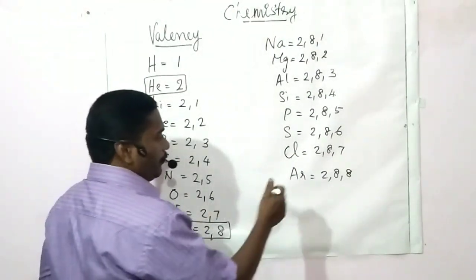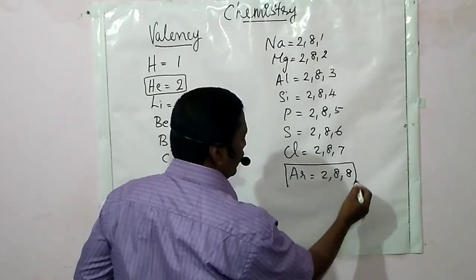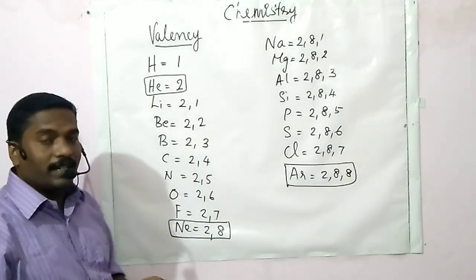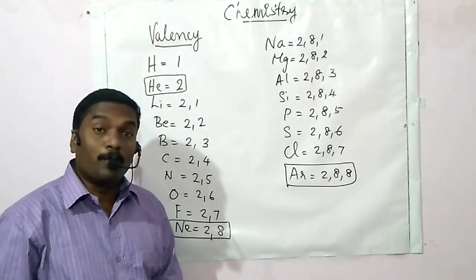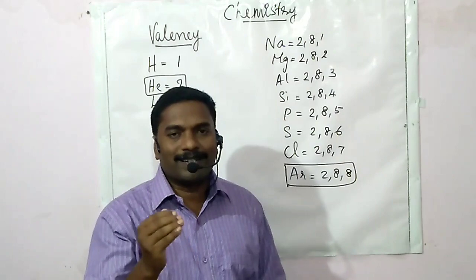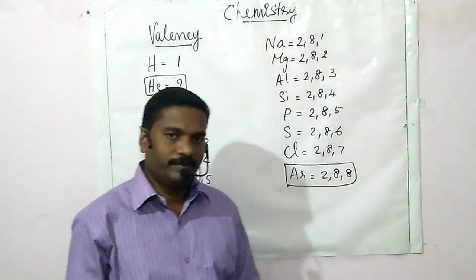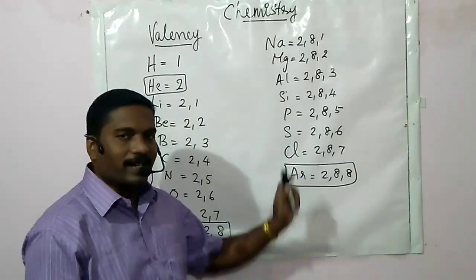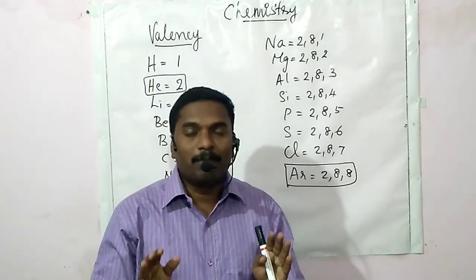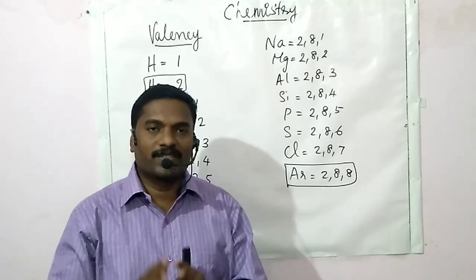And next one, argon, 2, 8, 8. So these are known as noble gases: helium, neon, argon, krypton, xenon, radon, etc. That means they have completely filled configurations.